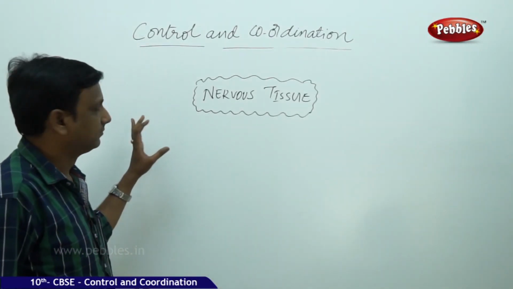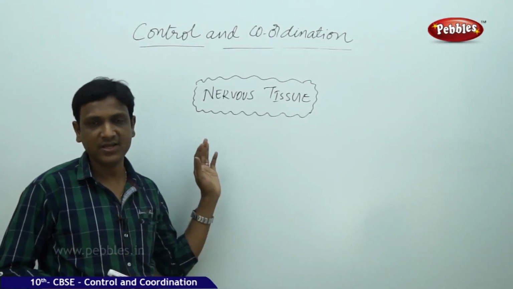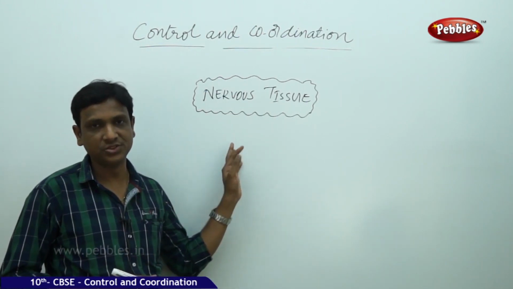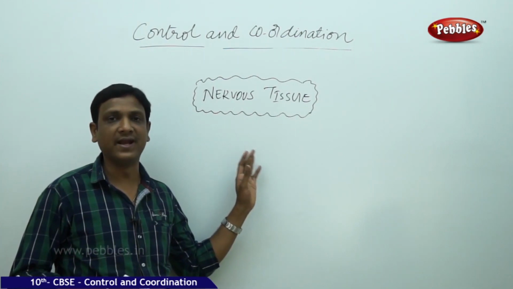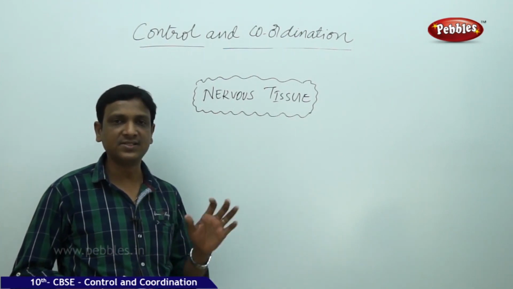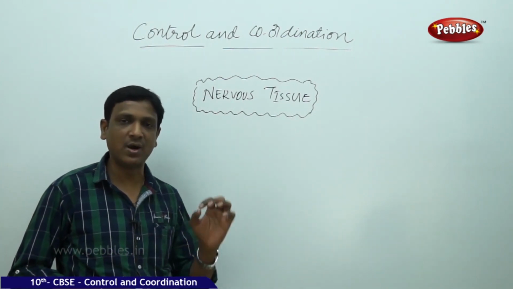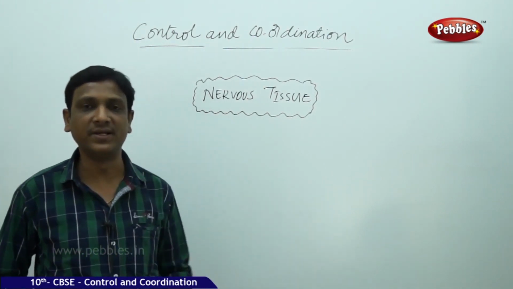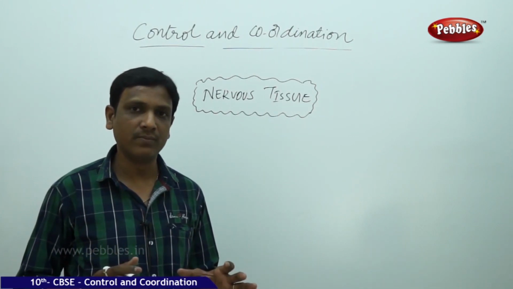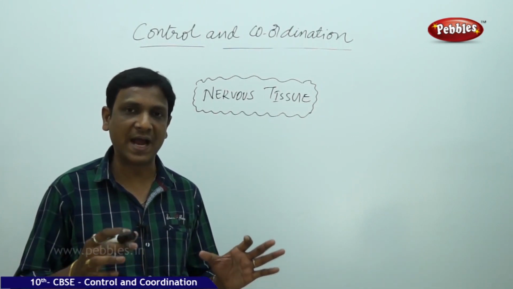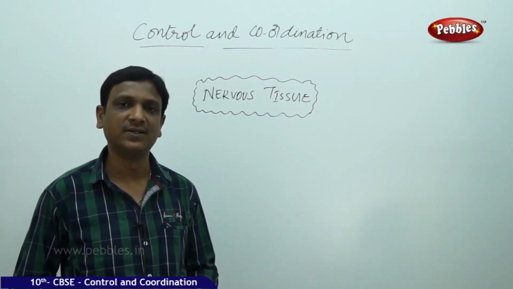So here, the movements are controlled in living organisms by a specialized tissue called nervous tissue. This is exclusively found in animals. This tissue helps the organisms to identify the changes in the environment, so-called stimuli. How does this tissue help the organism to identify the change?